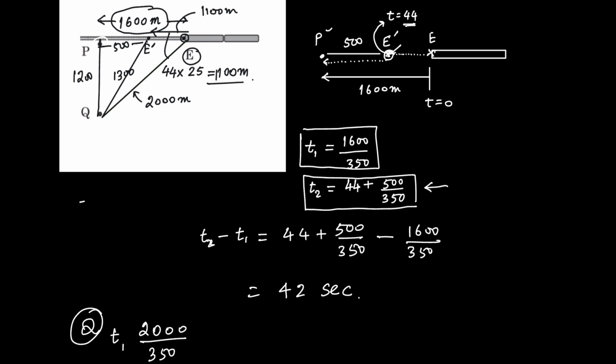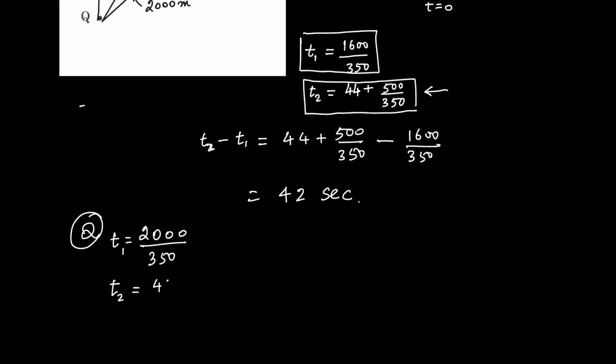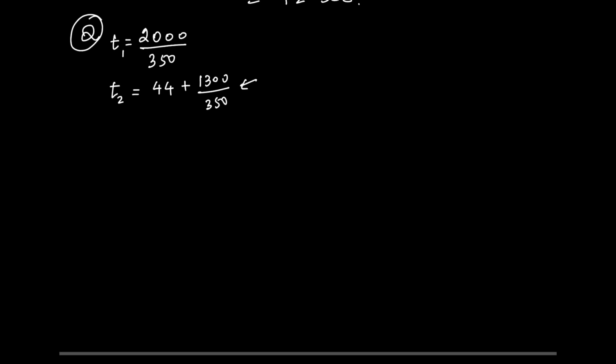This is the time when the starting part of the beep reaches Q. The end part of the beep is emitted at t equal to 44 seconds, and then it will cover 1300 meter to reach Q. So this is the time when the end part of the beep reaches Q. The duration for which the beep is heard at Q will be T2 minus T1.